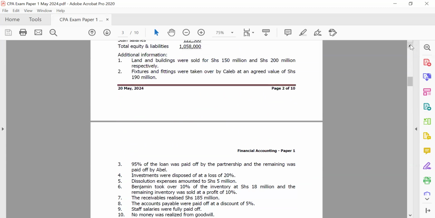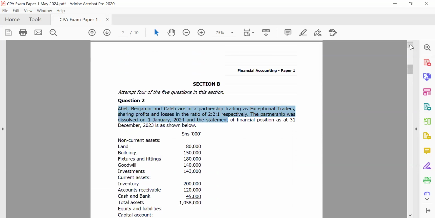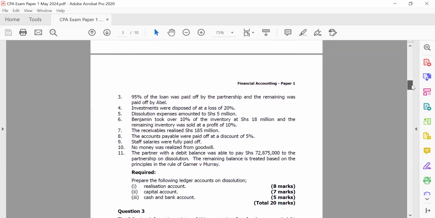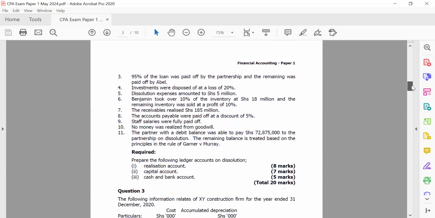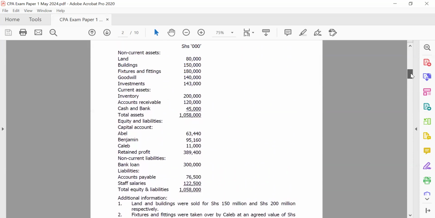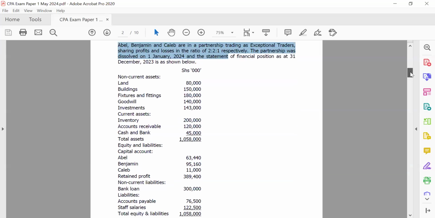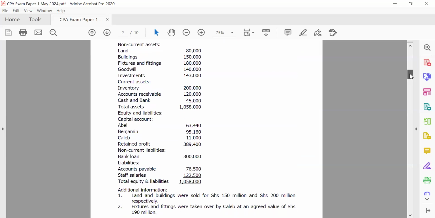So it's important for us to know that every time we have, for example, winding up of partnerships, one of the accounts that we prepare in this process is the realization account. Realization is more around seeing how we liquidate our assets at that point in time of winding up, and we do that through the realization account. It's more like the disposal account for assets, liabilities, and any other item that relates to the partnership when it's closing up.